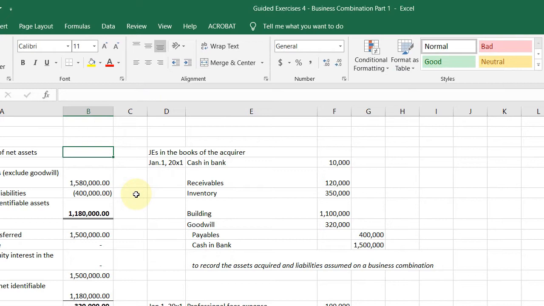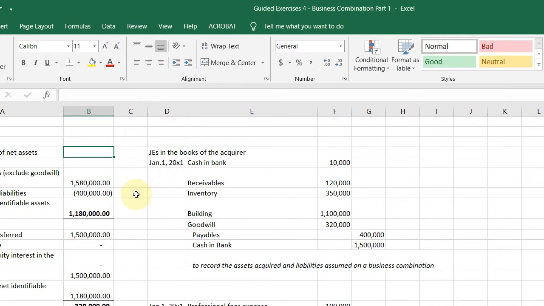So problem 1, it tells you na meron ka daw si ABC ay inacquire all of the assets and liabilities of XYZ. So, binili ni ABC si XYZ. Okay? Given ka ng carrying values ni XYZ and then the fair values ni XYZ.